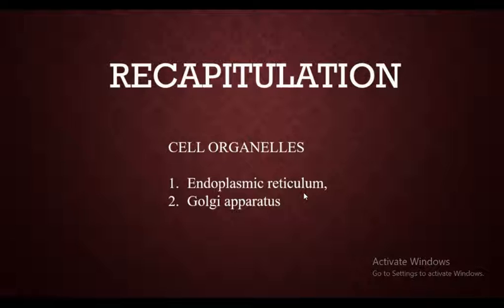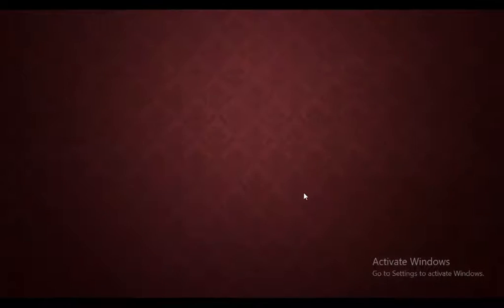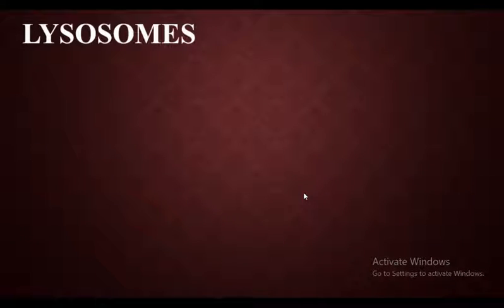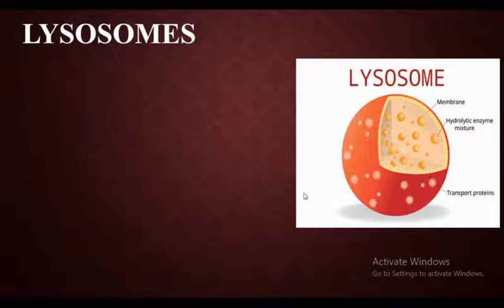Right. So in today's class, we are going to learn about some other cell organelles. Let's begin with lysosomes. Lysosomes have a unique feature. What is that? Let's see. So see, it is the lysosome. It has a ball-like structure, like a ball.